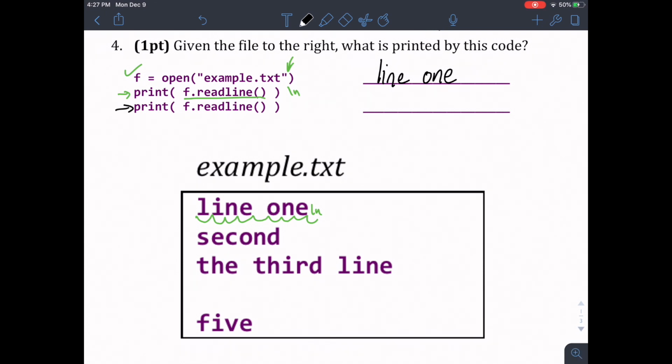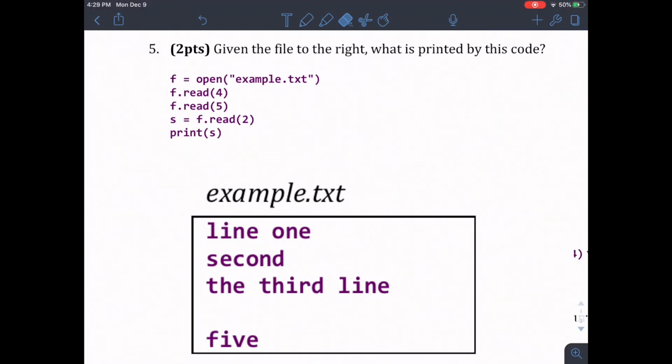Right? This next print is another call to f.readLine. Where did we leave off with reading? Right here. So let's read this line, grab every single character, including that new line that's on the end. Our new line means that we're done. So print out what happens. We get the word second. And there's a new line character there as well. Right, so what you would see is some extra new lines being printed.